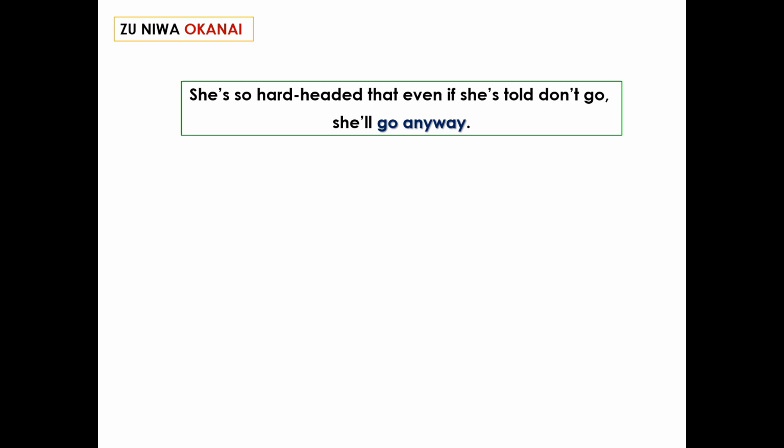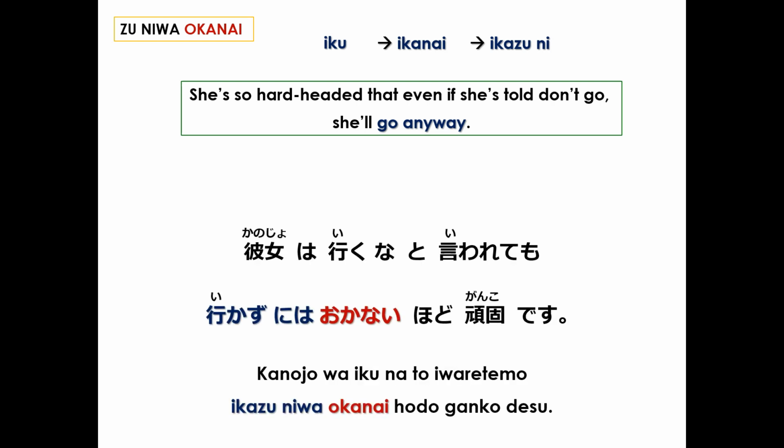Last example, she's so hard-headed that even if she's told don't go, she'll go anyway. Go anyway. To go is iku. Negative, ikanai. And ikazuni means without going. And the sentence in Japanese: 彼女は行くなと言われても行かずにはおけないほど頑固です。She's so hard-headed that even if she's told don't go, she'll go anyway.